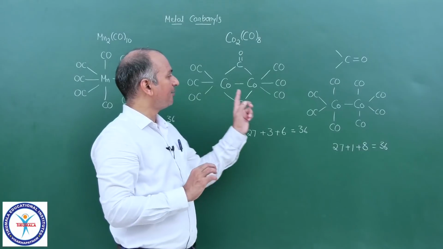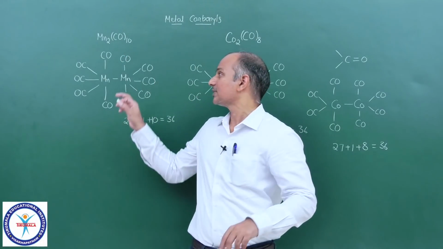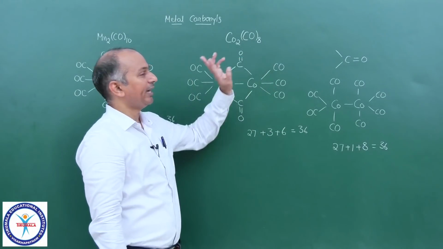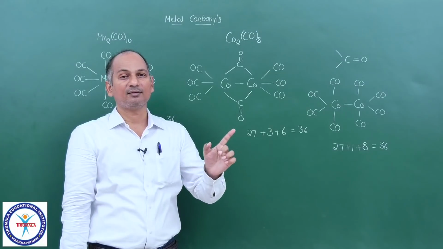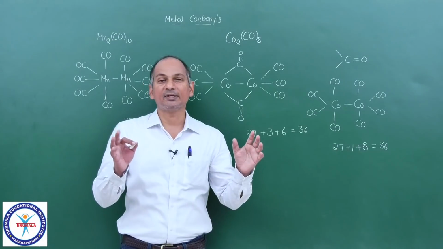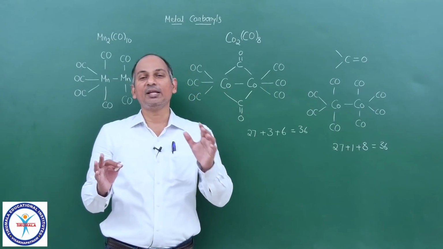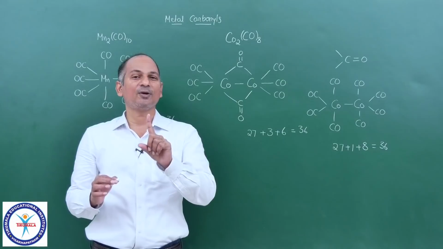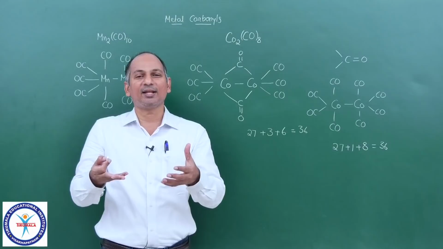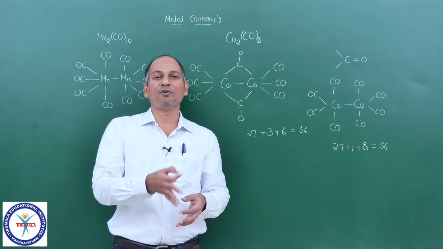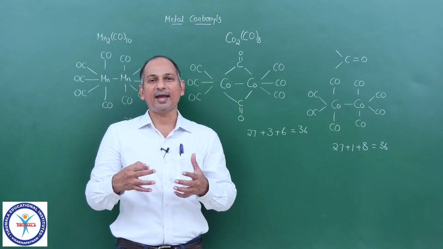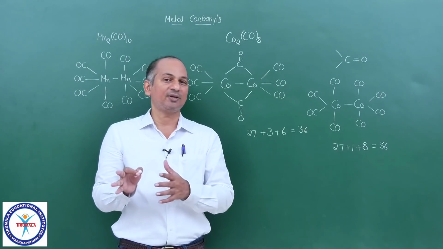So polynuclear complexes, 2 examples for metal carbonyls, Mn2(CO)10 and Co2(CO)8, cobalt carbonyl and manganese carbonyl. So these are the 2 more examples. Out of 6 examples we have seen, only one particular carbonyl did not follow the EAN rule. And even that complex tends to gain 1 electron, thereby it will follow the EAN rule. So whenever you treat that complex with sodium, it will gain 1 electron and it becomes Na[V(CO)6]. We have already seen that.